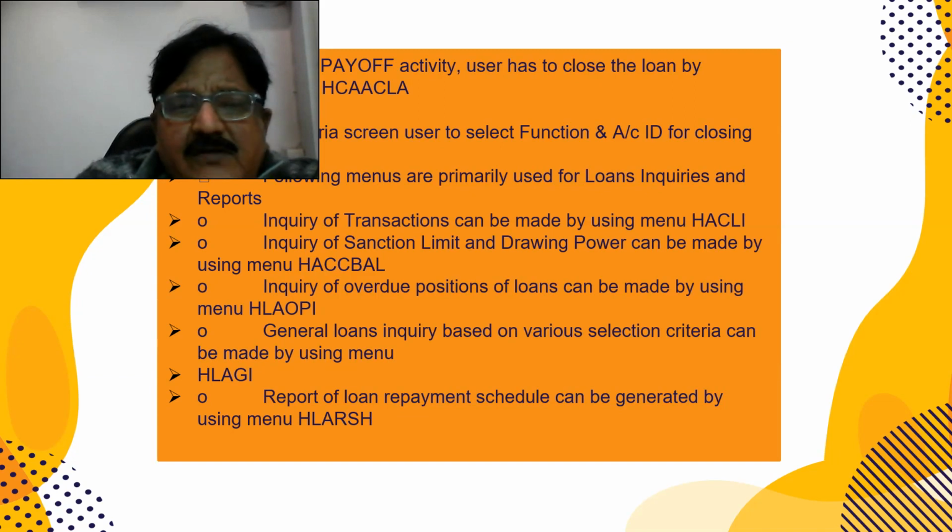General loans inquiry based on various selection criteria can be made by menu option HLAGI. So you can see how much is due and how many loan accounts there are in the branch. And the loan repayment schedule report, for all the loans where rescheduling has been done, can be seen by command HLARSH.